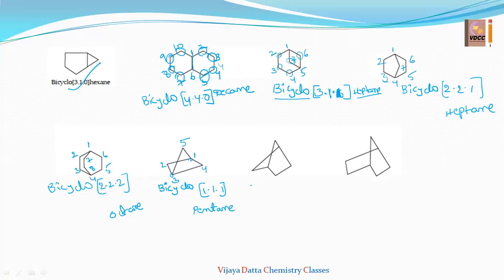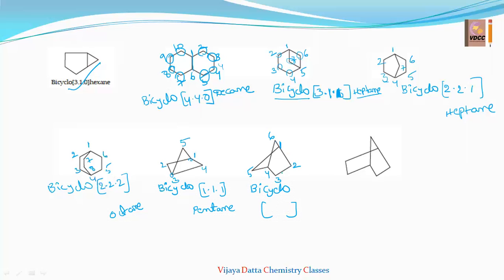Now come to this compound. Bicyclo. Start giving the numbering here. So this is 1, this side is 2, this is also 1. So I'll go numbering to this side: 1, 2, 3, 4, 5, 6. So there are two bridgehead atoms: 1 and 4 are the bridgehead atoms.